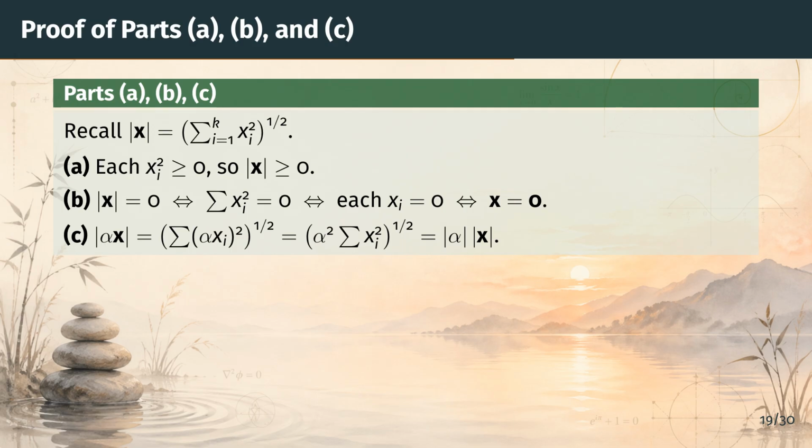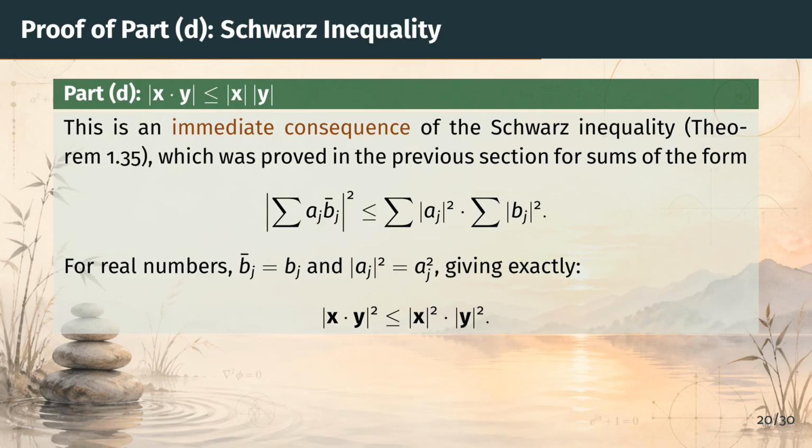Now let's handle the more interesting parts. Part D does not require any new work. In the previous section on the complex field, we proved the Schwarz inequality for sums involving complex numbers. Since real numbers are a special case of complex numbers, where the conjugate of b_j is just b_j itself, the Schwarz inequality applies directly.